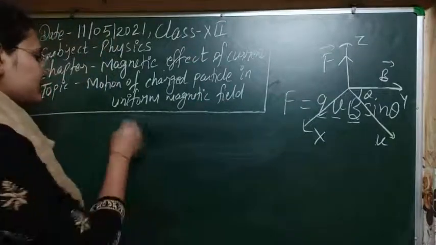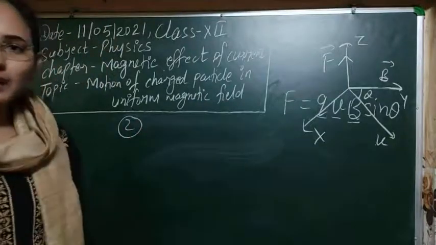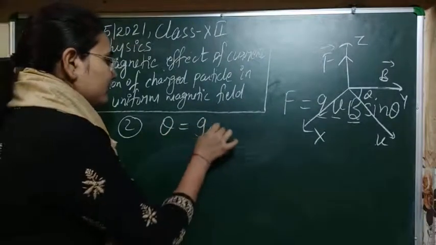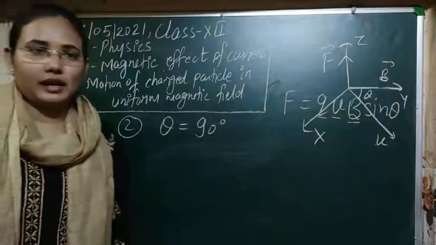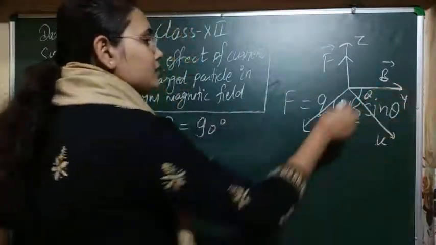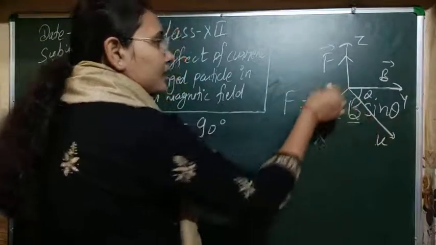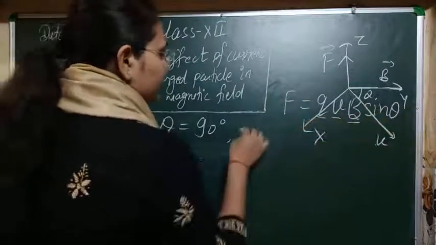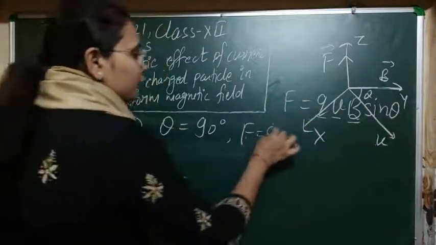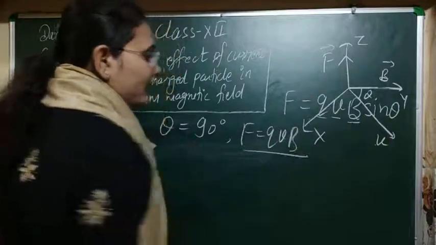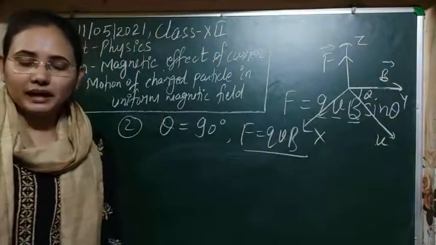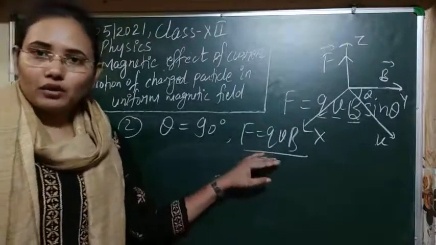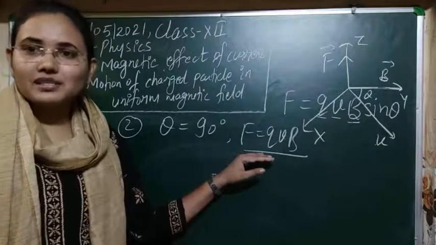So for the second case, we have seen the particle will experience the maximum magnetic force when it enters at an angle of 90 degrees to this magnetic field. Means if this velocity vector makes the angle theta equal to 90 degrees, then for that case the force is equal to sine 90, which is 1, so F = qvB. So this is the maximum value of force that is experienced by the particle, and also as you can see, this is a constant force that is experienced by the particle.